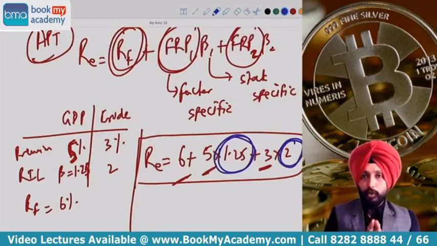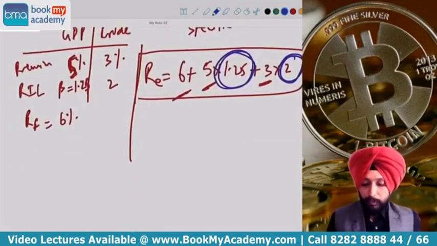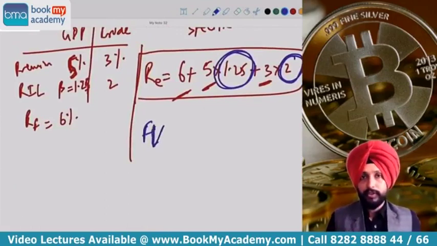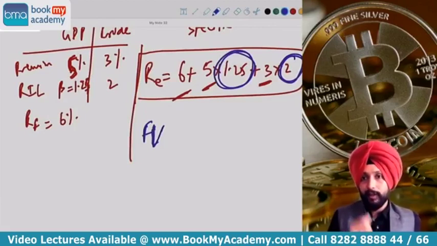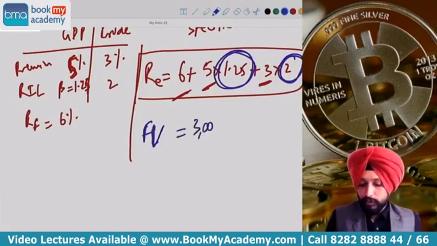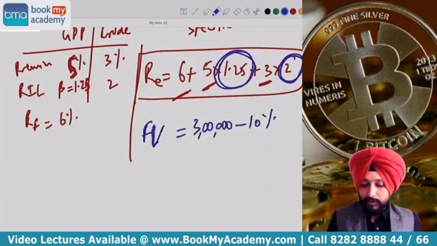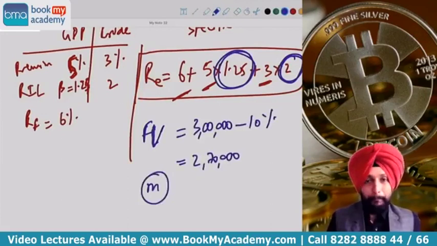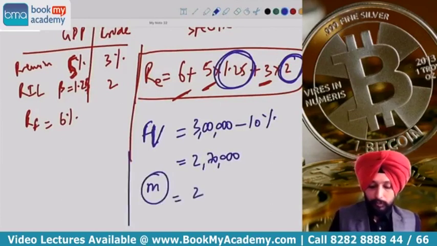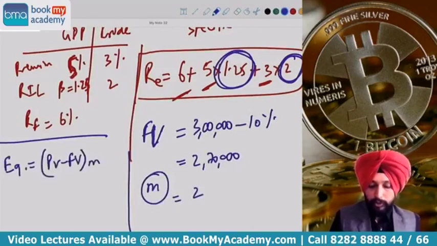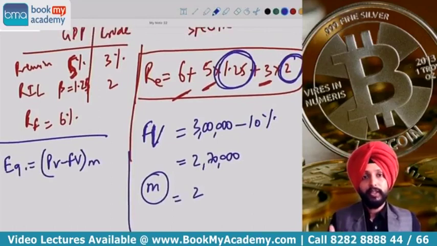If you remember, guys, what we used to do in that was invest part of the money in equity and part of the money in risk-free securities. What we invest in risk-free securities is for creating that insurance kind of thing. So we calculate the floor value. If my portfolio is worth 3 lakhs and the maximum fall is 10%, then my floor value is 2,70,000. Then they will give you M, that is the multiplier. Suppose the multiplier is 2 times, then how much is the investment in equity? Equity is (portfolio value minus floor value) into M.